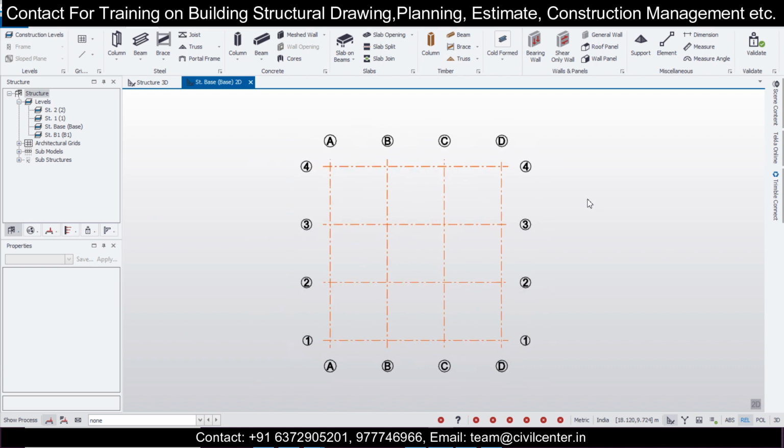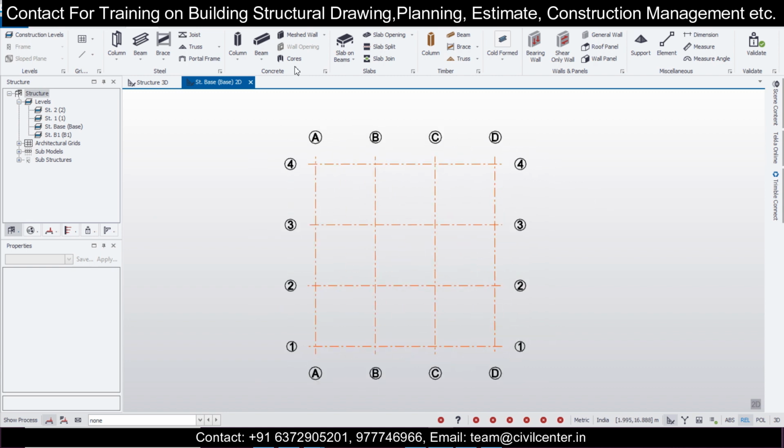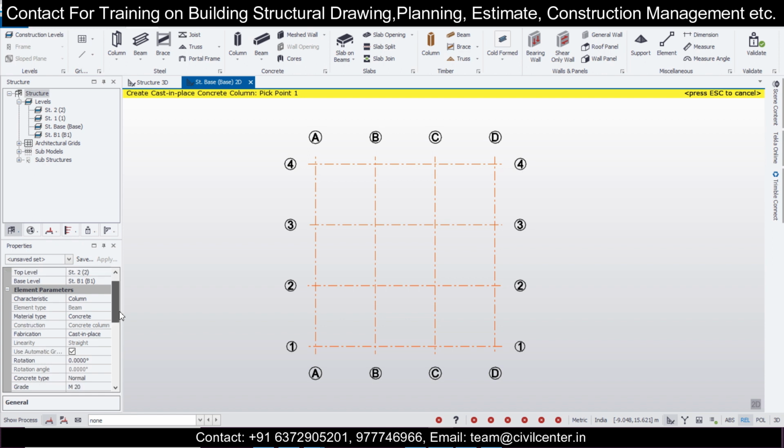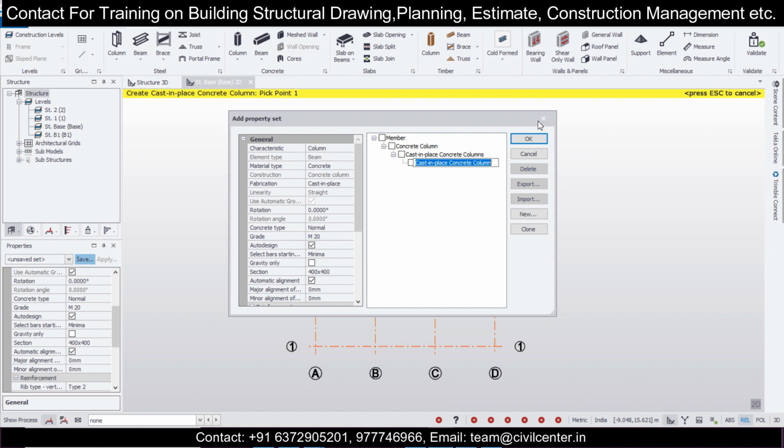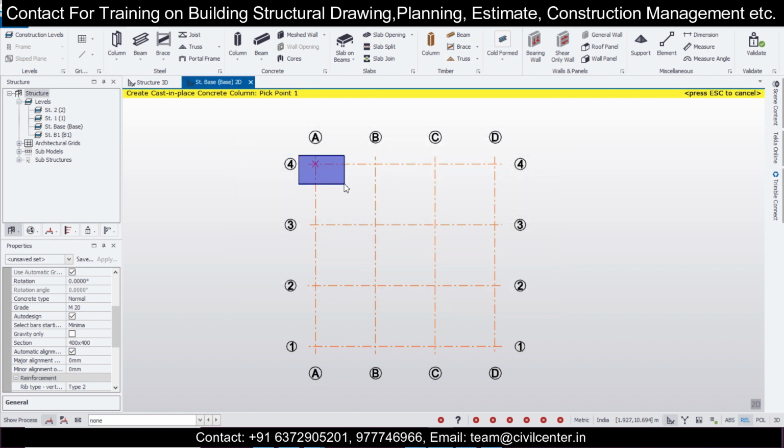After this is done, now we have the option of placing our columns. So let's place some columns, and then we'll place some shear walls. Click on this column. I can take the default size, I'm not changing the size. Here let me provide one, here another one, and here I'm providing another column. Along this I think we can provide some beams.